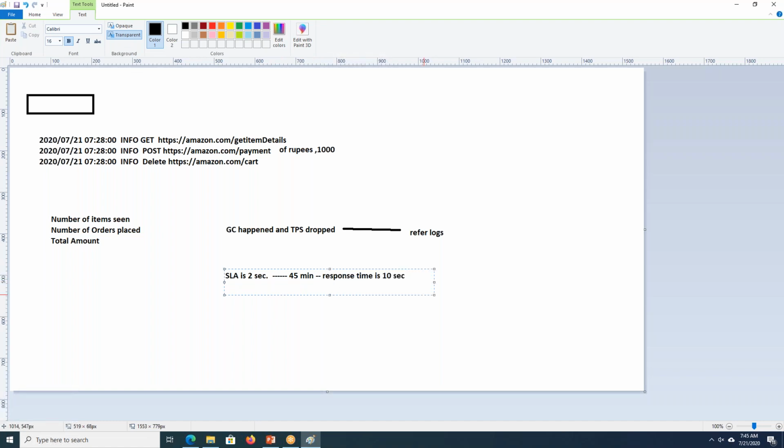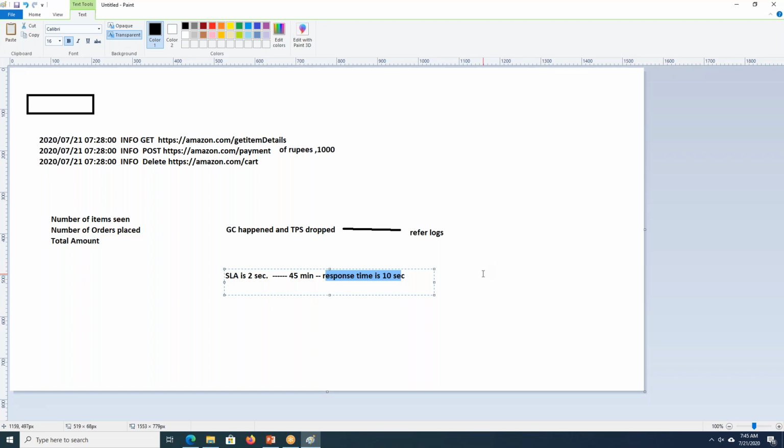Using Splunk, I can get the transaction with the details: what the transaction is, what the customer journey is, everything will be displayed in Splunk. Once I see this response time as 10 seconds, I can go to the application monitoring tool and see what is happening during that particular time.